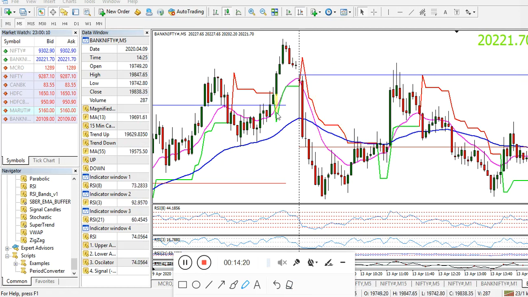Here you can see one more example. Even when it has closed above, we don't take this trade. There is a different method to take up this trade. That I will explain in the part 2 video.